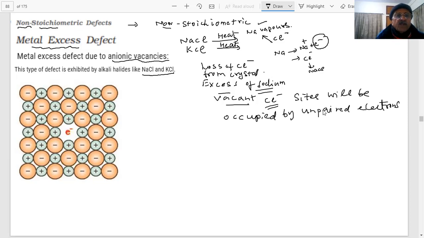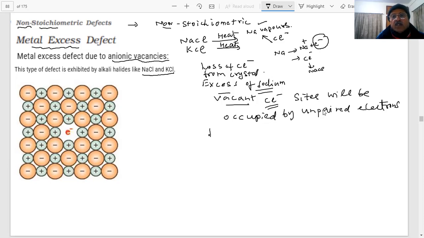Sodium plus and Cl minus will form NaCl, and one electron is given in the process. That electron is occupying the vacant site which is created by the Cl minus anion. The anionic sites are occupied by unpaired electrons. These are called F centers.